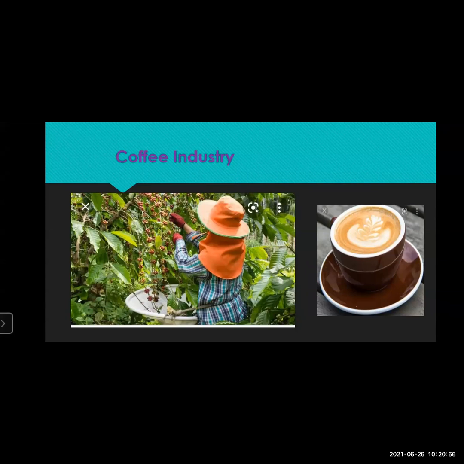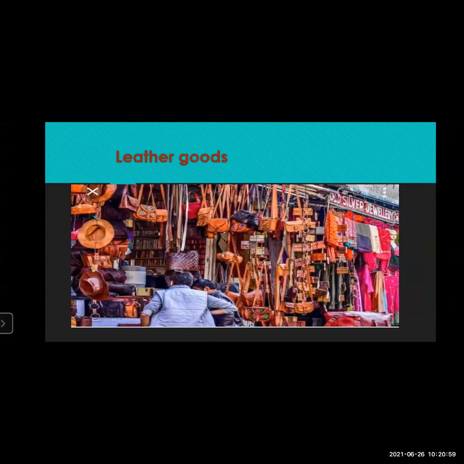Now we'll move a little bit to the next type, that is leather goods. Leather goods also come under the agro-based industry. This leather is obtained from animal skin, and animals come under animal husbandry, which is a subsidiary occupation along with agriculture. That is why the leather goods industry is also included in the agro-based industry. Now we'll see what this leather goods industry is.